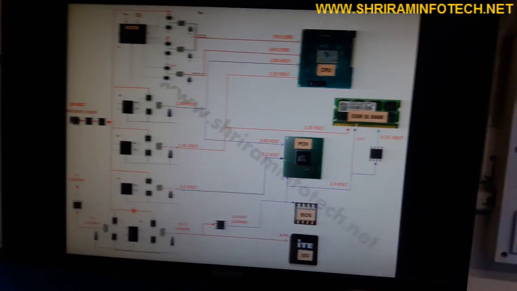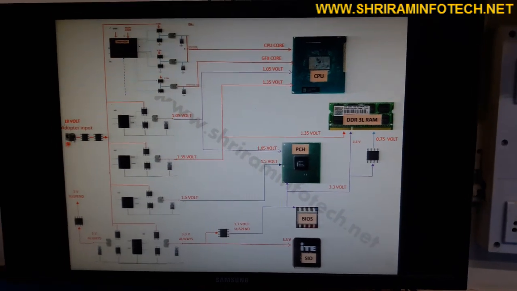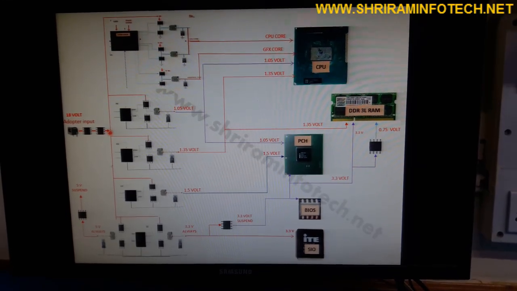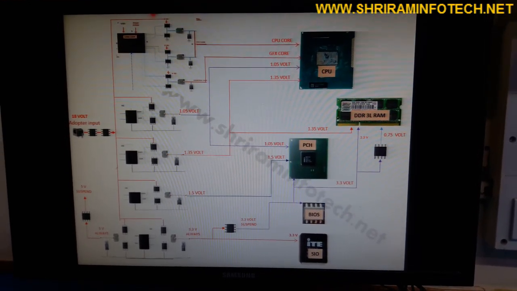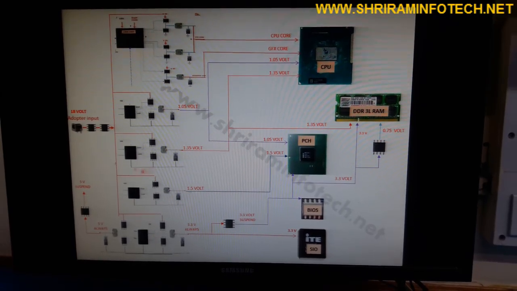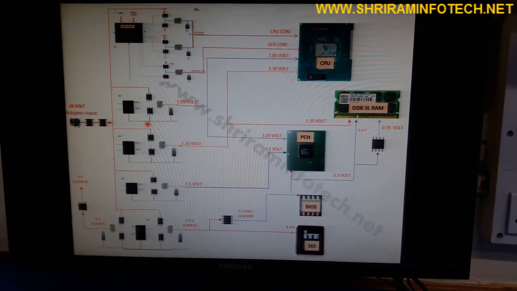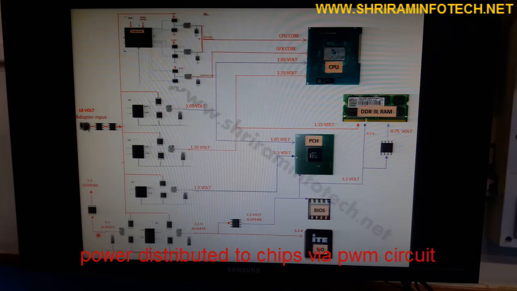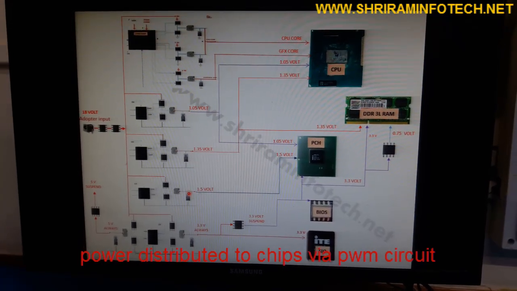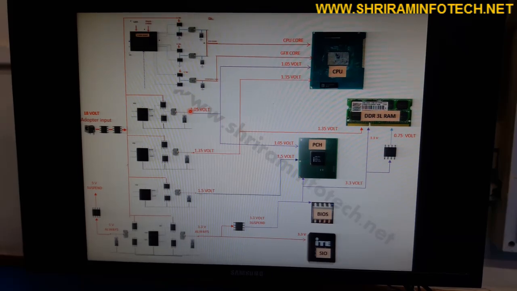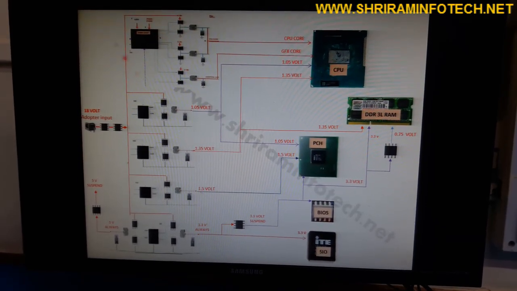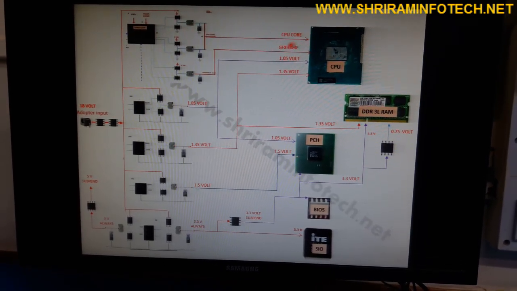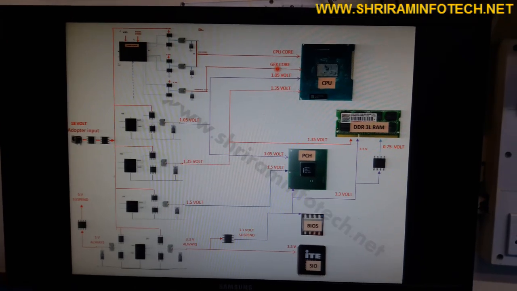Now see the function of any laptop. These are my adapter input, and my voltage travels through this MOSFET. Here is my current sensing resistor, then the voltage spreads across the entire motherboard, and these are the different pulse width modulators. Here is my 3.3 volt pulse width modulator, 5 volt pulse width modulator, then 1.5 volt, 1.3 volt, 1.05 volt, and this section is called the VRM section. Here are 3 pulse width modulators, 2 for the CPU core, and 1 for the graphics core.